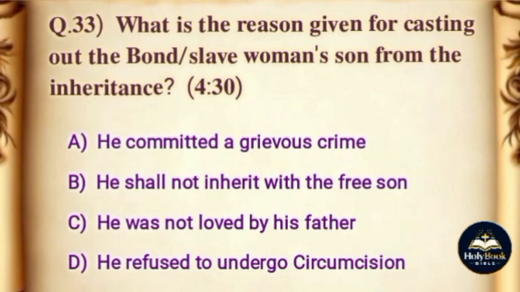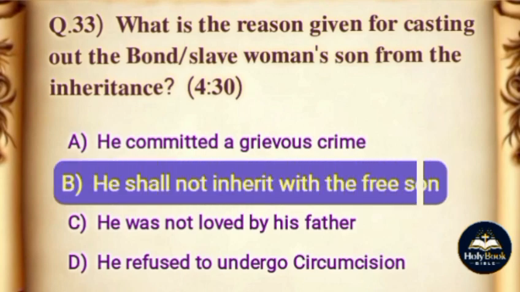Question: what is the reason given for casting out the bondwoman's son from the inheritance? Options: A. He committed a grievous crime. B. He shall not inherit with the free son. C. He was not loved by his father. D. He refused to undergo circumcision. The correct answer is option B. He shall not inherit with the free son.